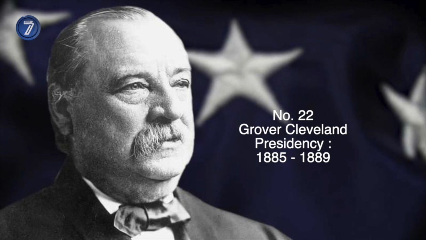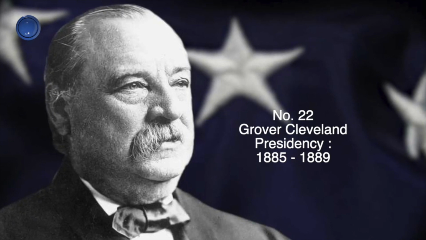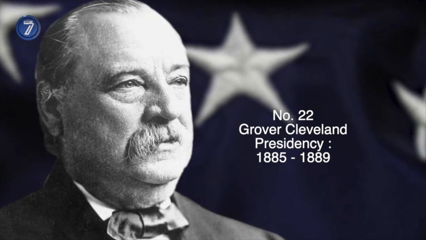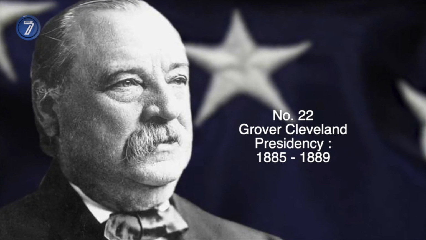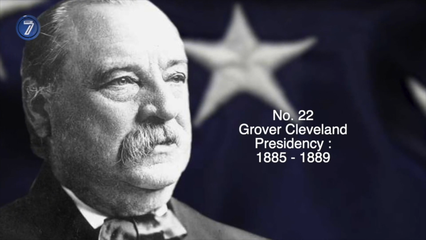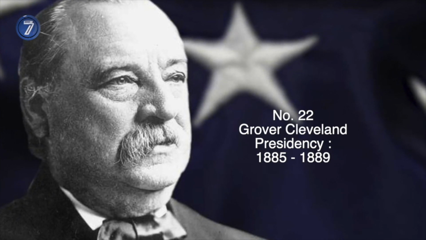Grover Cleveland. Cleveland is the first Democratic candidate to be elected since the Civil War. He fought against favoritism, grants to associations, and against lobbying. He will veto more than 400 laws during his first term.